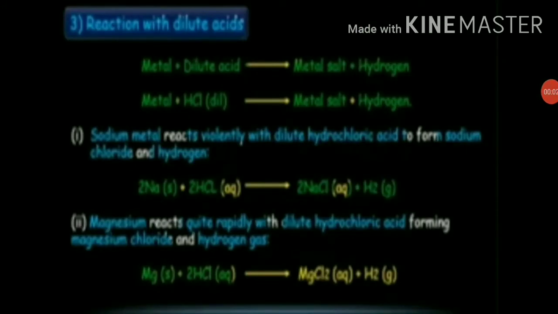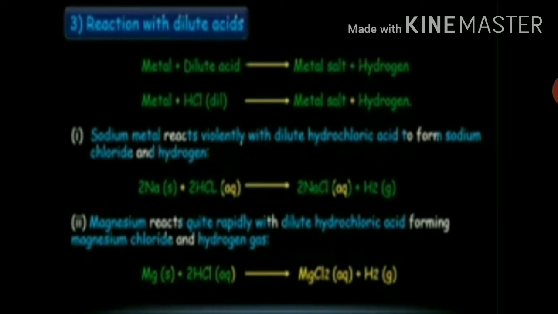Students, let's talk about reaction of metal with acids. Most of the metal react with dilute acids to form salt and hydrogen gas. So it means that when metal react with acids, it gives salt and hydrogen gas. Now, only the less reactive metals like copper, silver and gold do not react with dilute acids. The intensity of reaction of metals with dilute acid depends on the chemical reactivity of the metal.